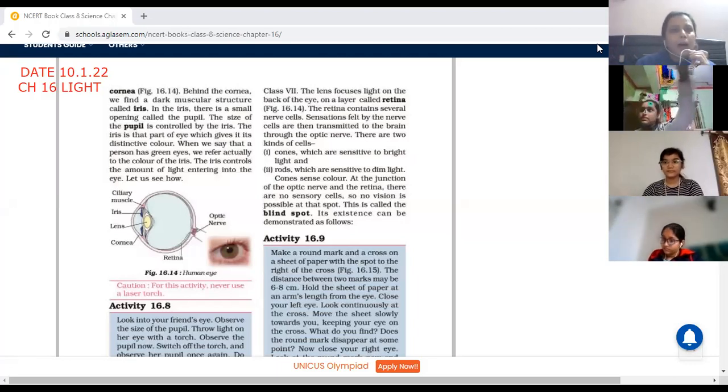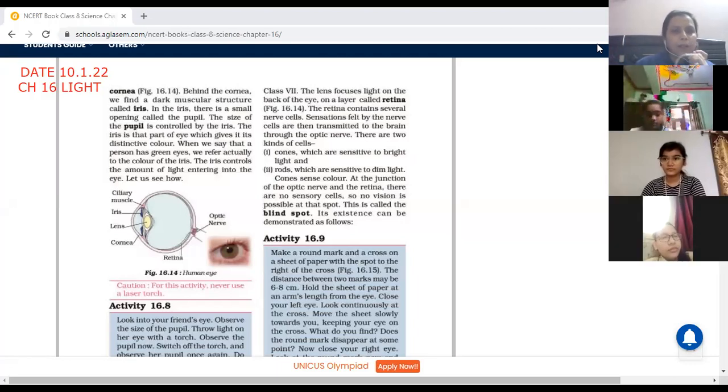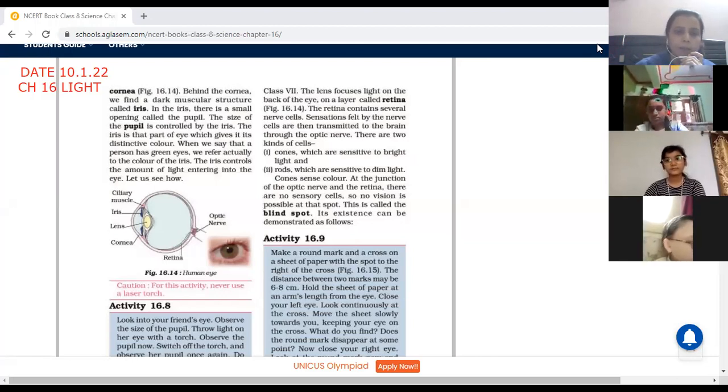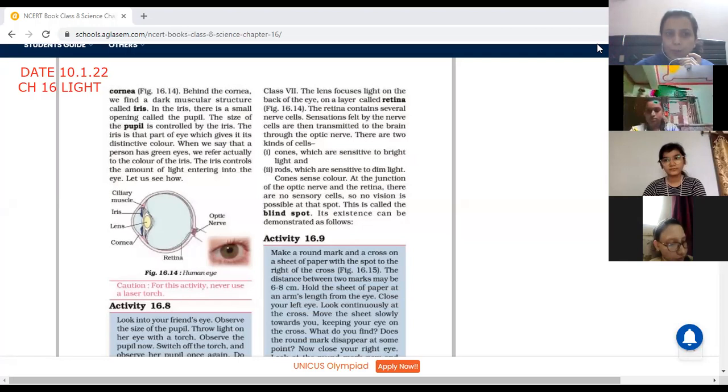Today, after winter break, we'll continue chapter number 16. Already we had started this chapter, light. Let me recapitulate this chapter. Already we have discussed how we can see the objects. It's not only the reflection; when the reflection as well as the screen is also visible, and even the eyes, all these things are responsible for us to see the object.